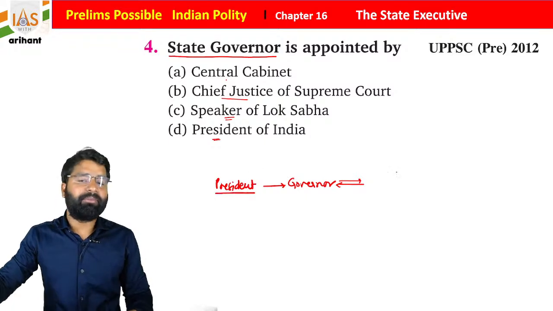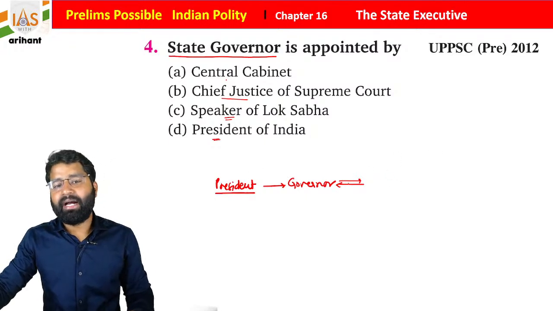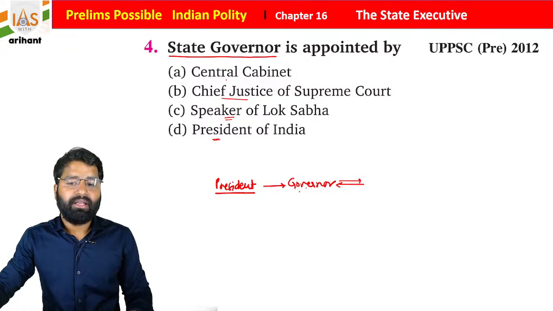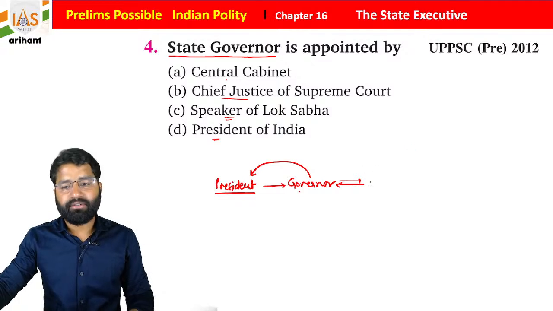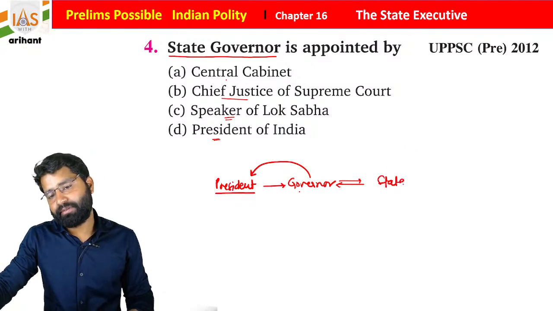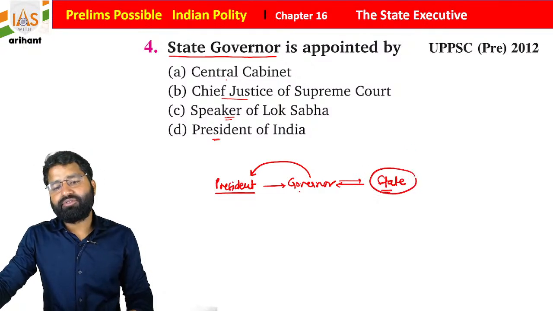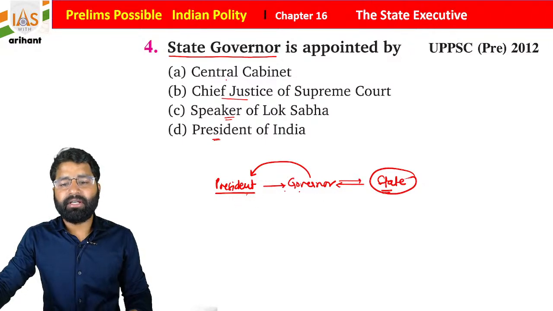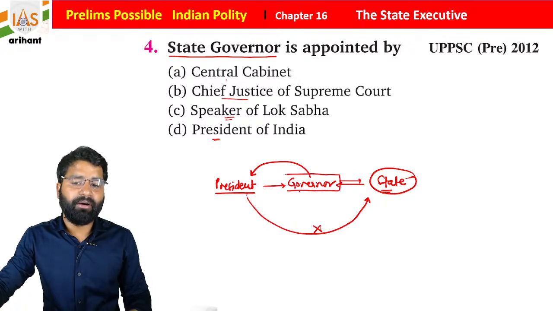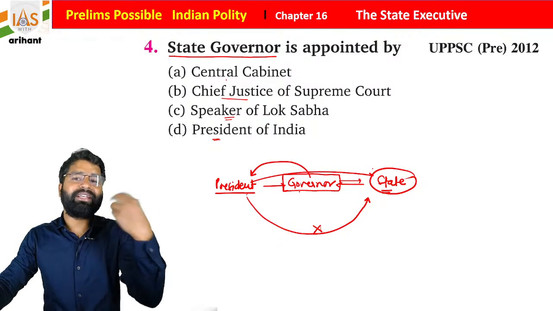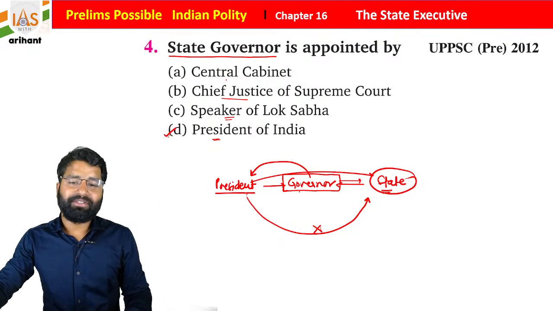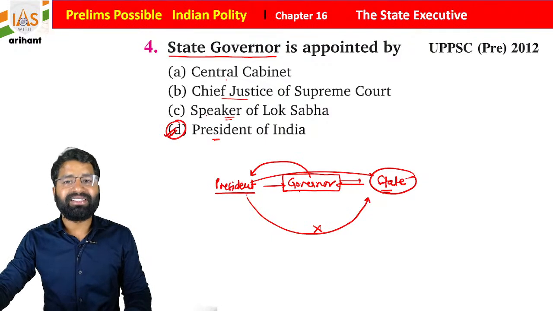The governor is appointed by the president of India, and basically this governor is a connecting link for the state with the president. Because the president cannot directly order the state, there will be an agent, a representative of the center in the state who will take care of all matters. So the president of India is going to appoint the state governors.